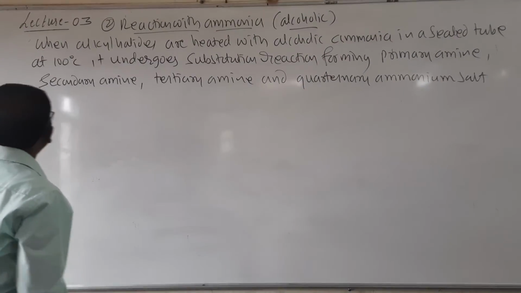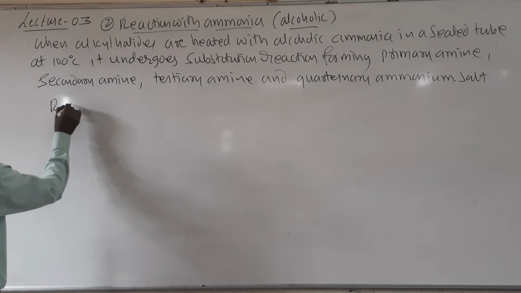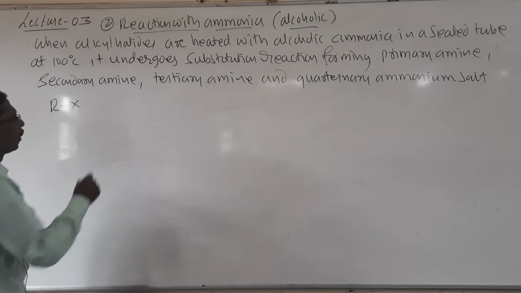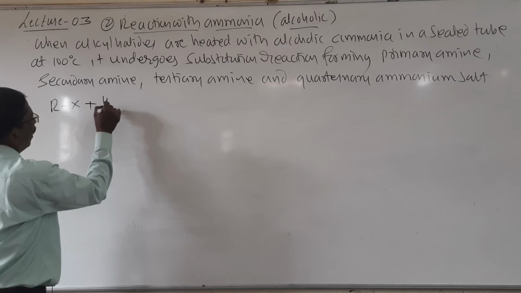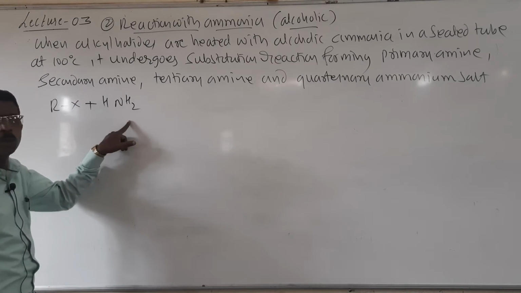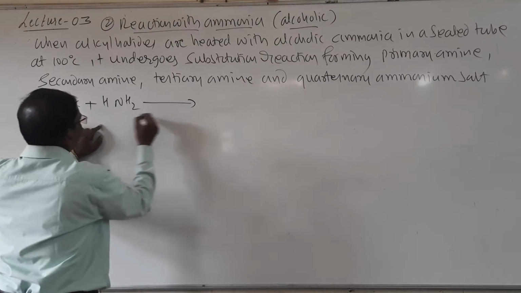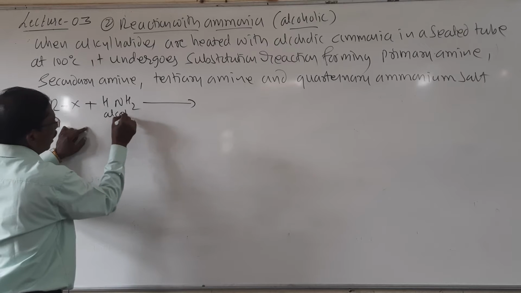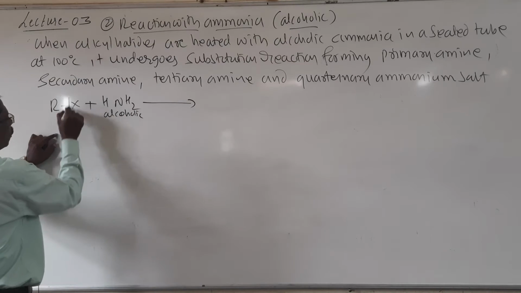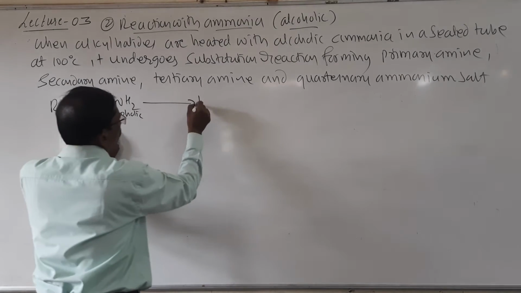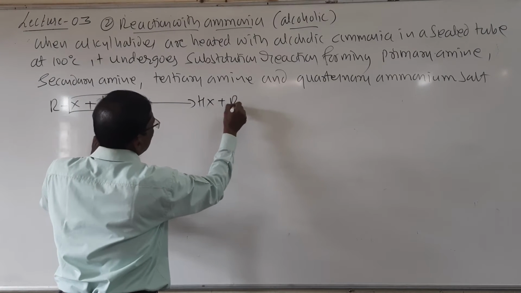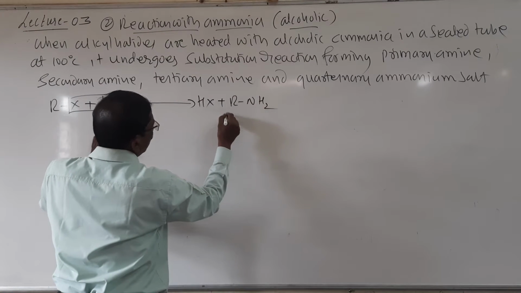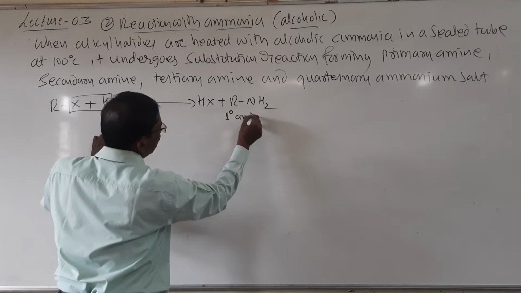Look here students, it is a very easy reaction. I will write RX, alkyl halide. When it is treated with ammonia, I will write ammonia like this, NH3, in a sealed tube, it is alcoholic ammonia. So in a sealed tube, HX is removed, and RNH2 is formed, it is called as primary amine.